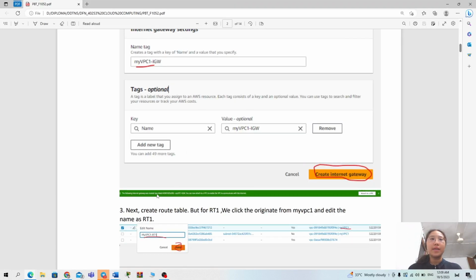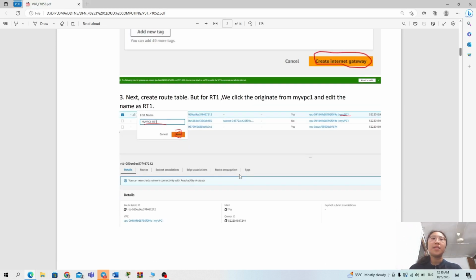After we create, it will show the notification that you have successfully created the internet gateway and now you can attach it to the VPC. So after that, I already click the attach to a VPC. Please don't forget it. And the next step is create a route table.